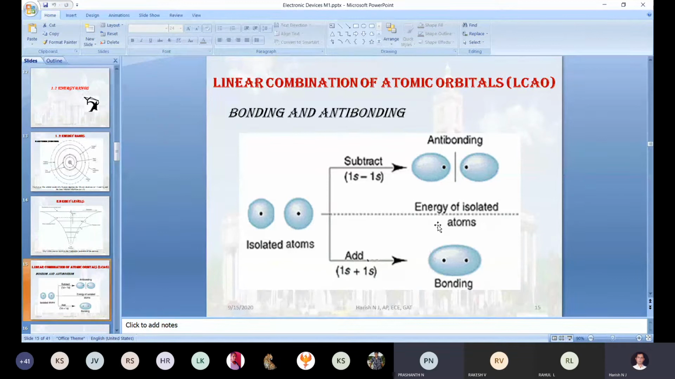Sir, when two isolated atoms come in contact with each other to form... First, will you give the justification for the title, linear combination of atomic orbitals? Not only in this topic, in any topic, first you have to give the justification for the title, then you can go for the detailed discussion. What is linear combination and what is atomic orbital?